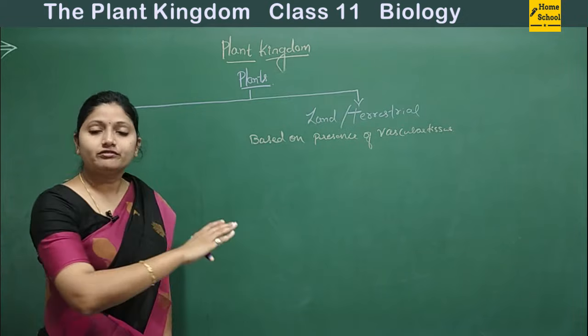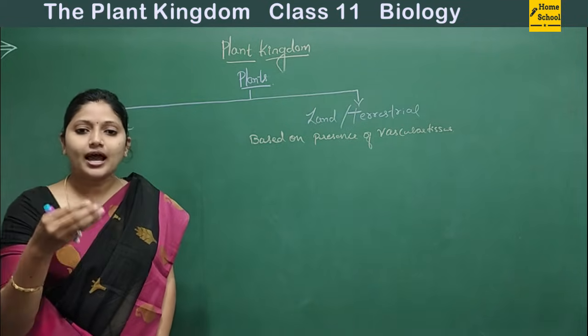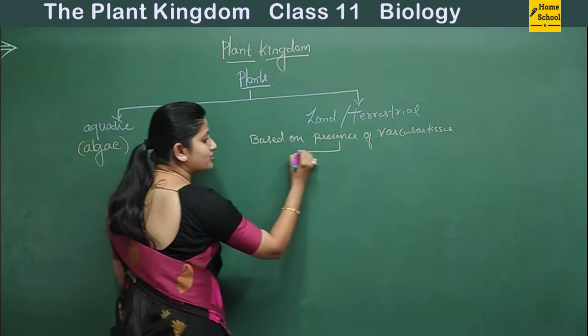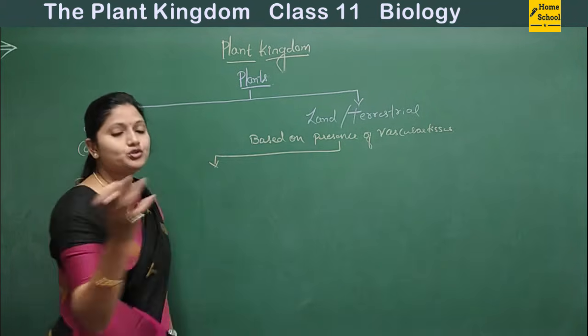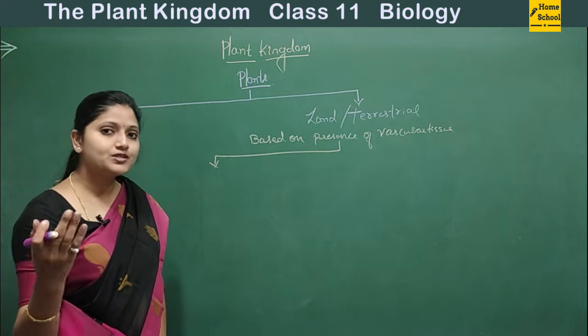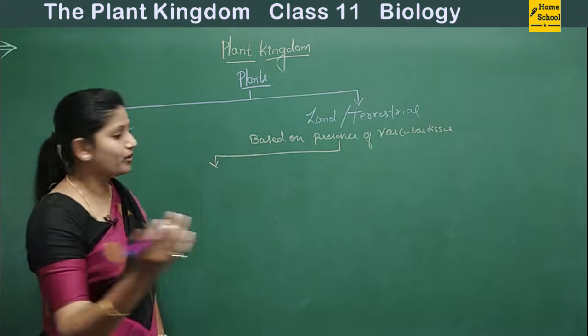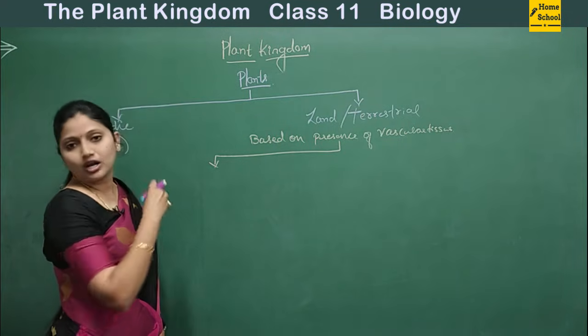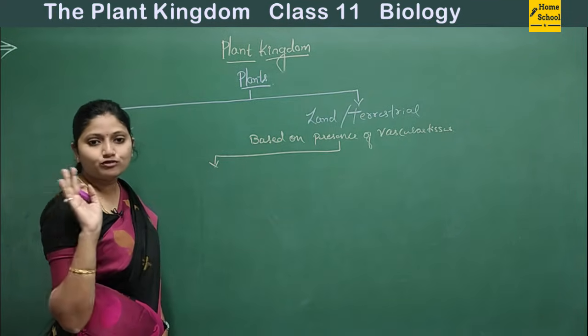So the one wherein the vascular tissues are actually absent. What are vascular tissues? Here we are speaking about xylem and phloem. I'll write it directly as xylem and phloem only.